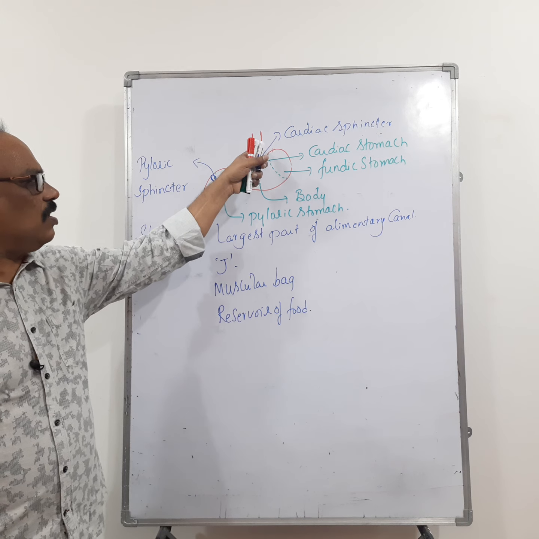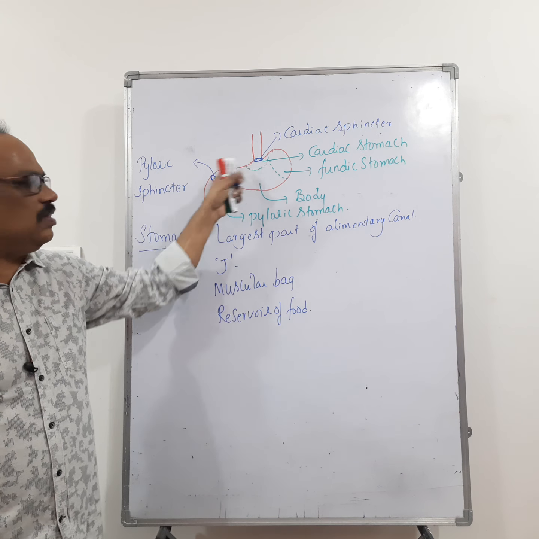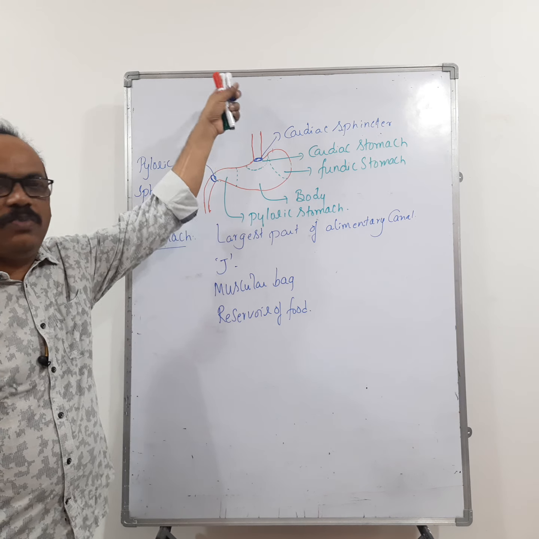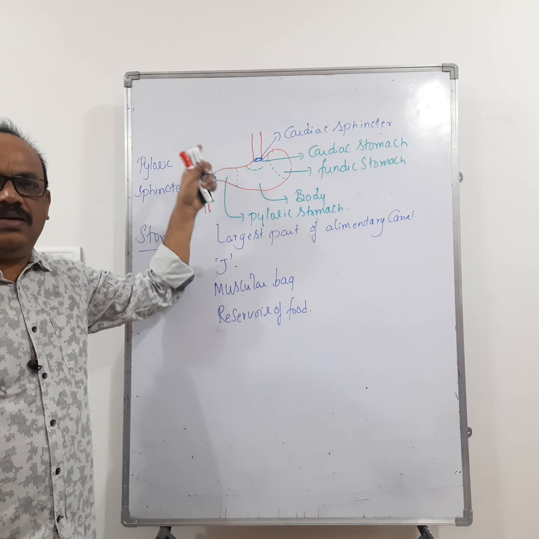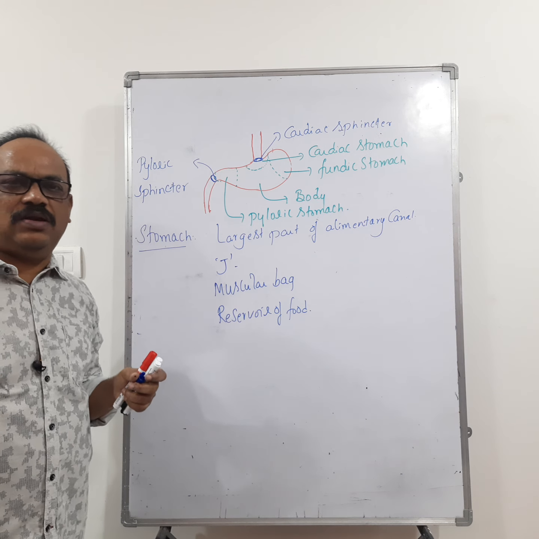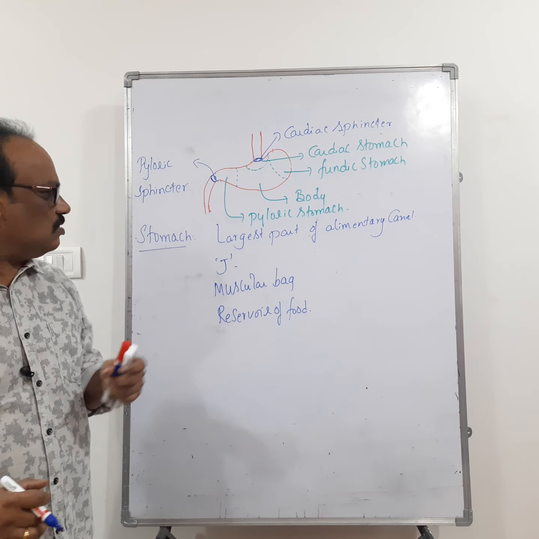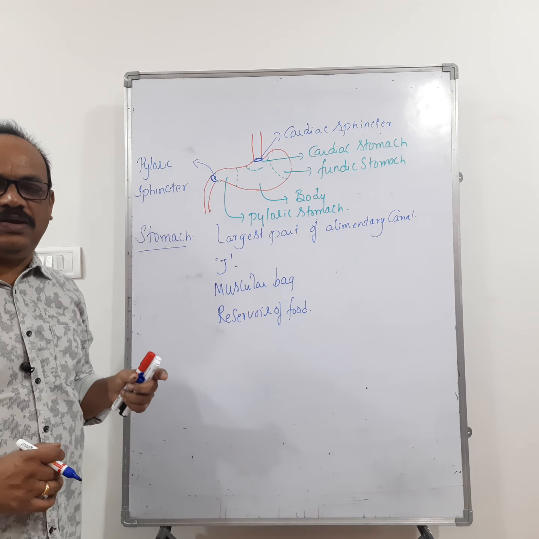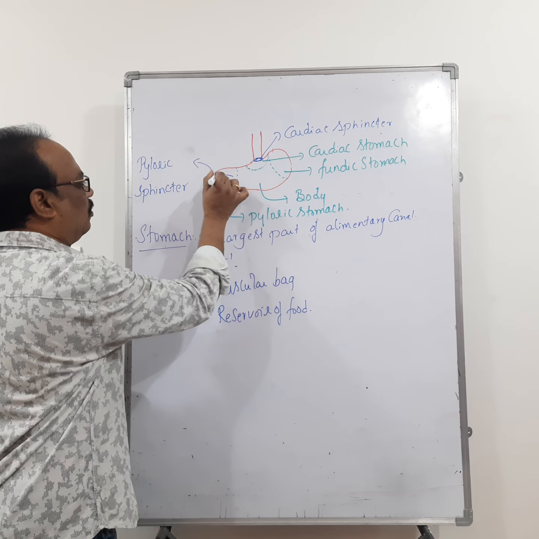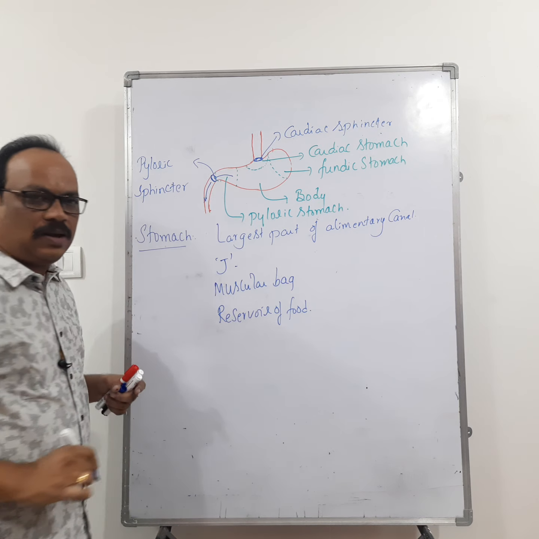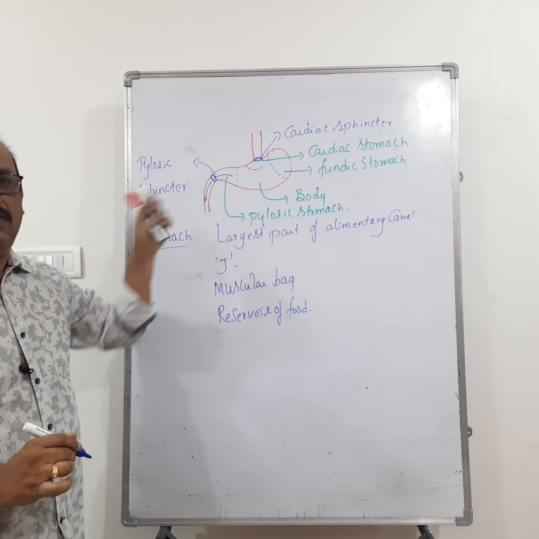Okay. Function of cardiac sphincter. Cardiac sphincter prevents regurgitation of the food, that means the backward movement of the food. It prevents the backward movement of food from the stomach into the esophagus. Then what about the pyloric sphincter? Pyloric sphincter allows the passage of food from the pyloric stomach to the duodenum.